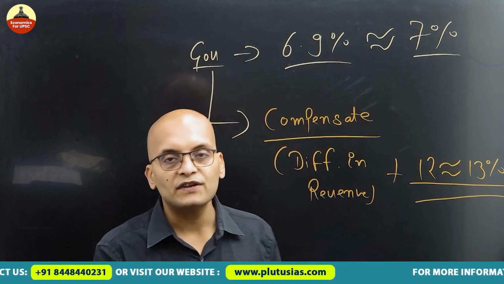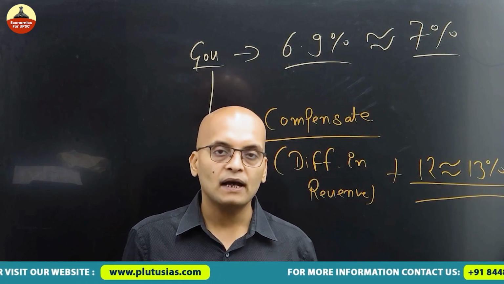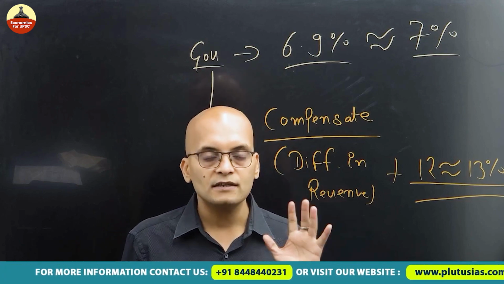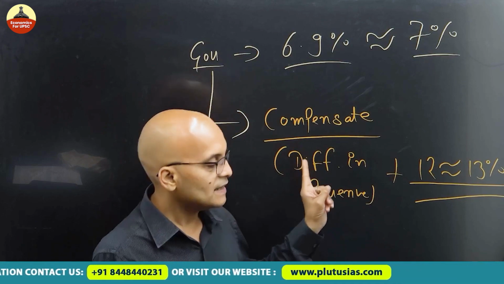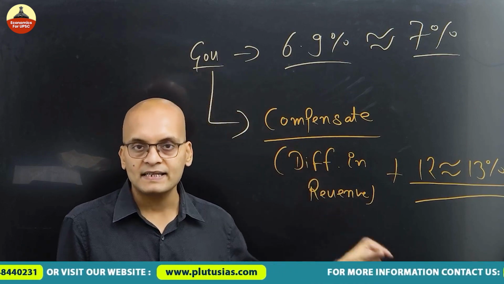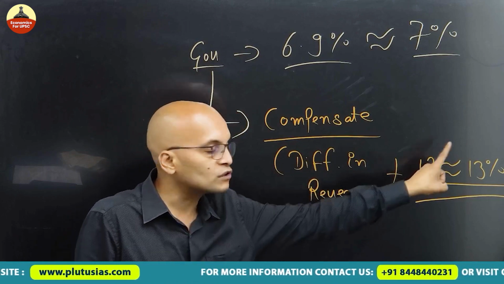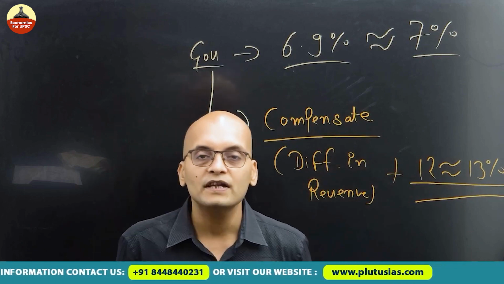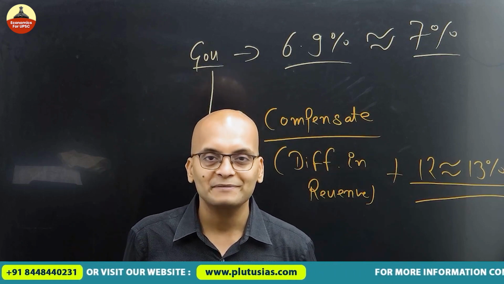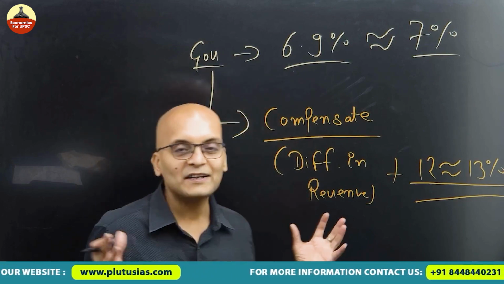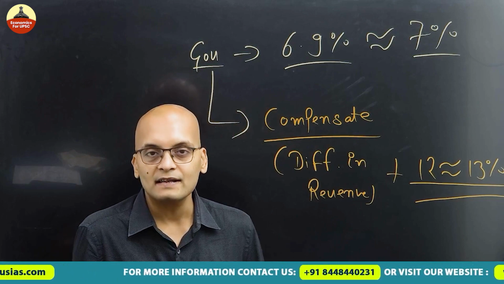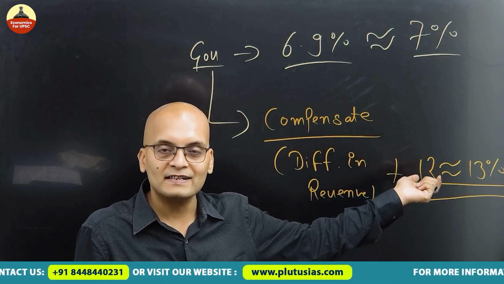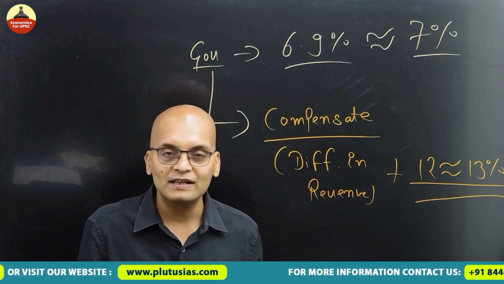This much is the inflationary compensation given by the central government to the state government every year after the launch of GST, for 5 years. So see, the central government is compensating the states with 12 to 13% of the inflationary rates, and the central government tells us that inflation in our country is 6.9%. So these both are very contradictory things. Which data is correct? Because both are being given by the central government. For the state, the inflationary rate is something else, and for the public, they say the inflationary rate is something else.